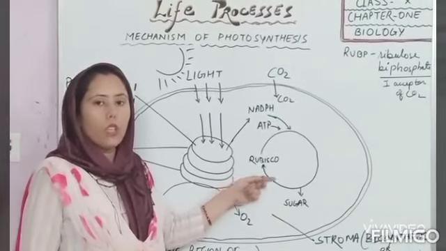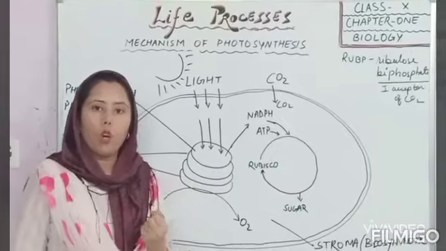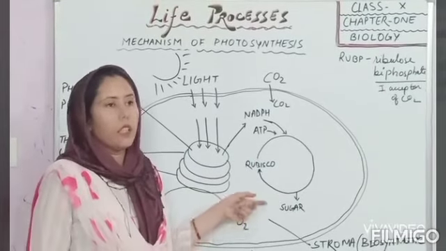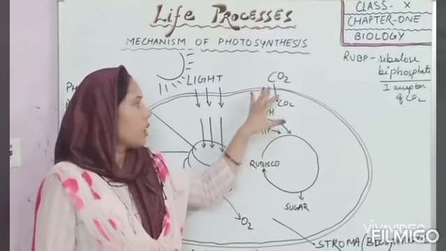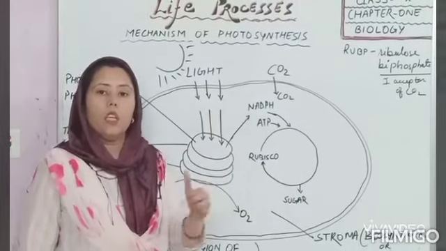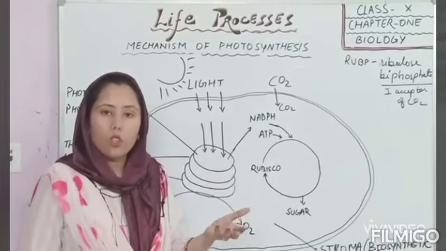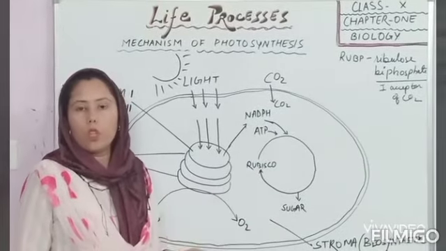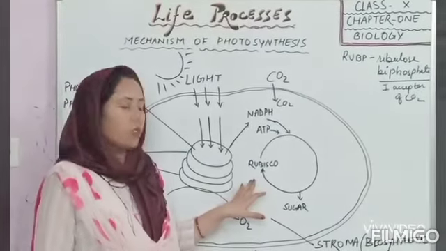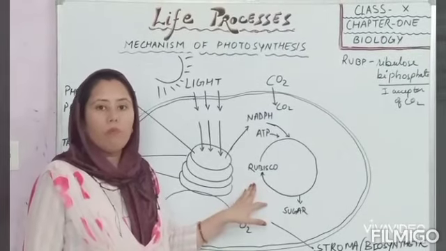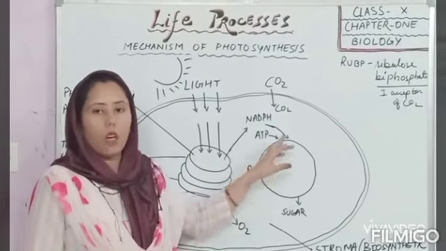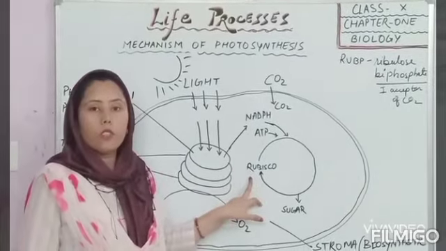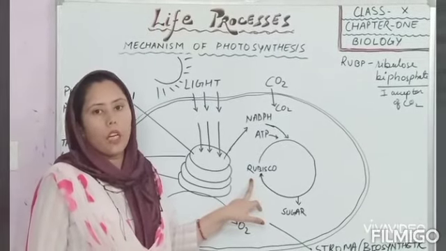This rubisco is the first acceptor of carbon dioxide, and it is regenerated again. The actual reduction occurs in a series of reactions, which I have not shown you here because it is not in the syllabus. That's why I have only written rubisco here. It is regenerated after the reaction, and it is the first acceptor of carbon dioxide.